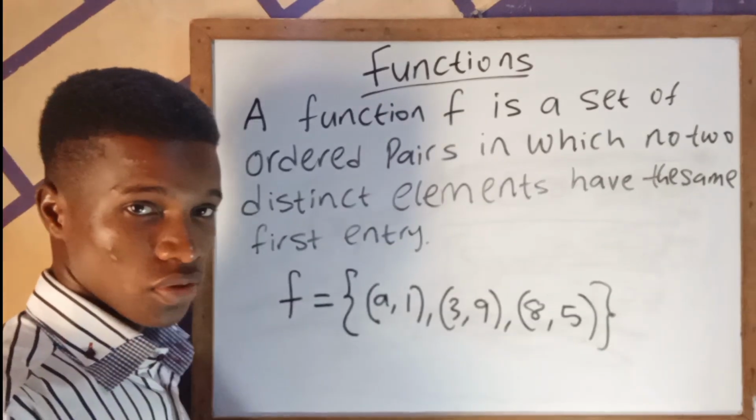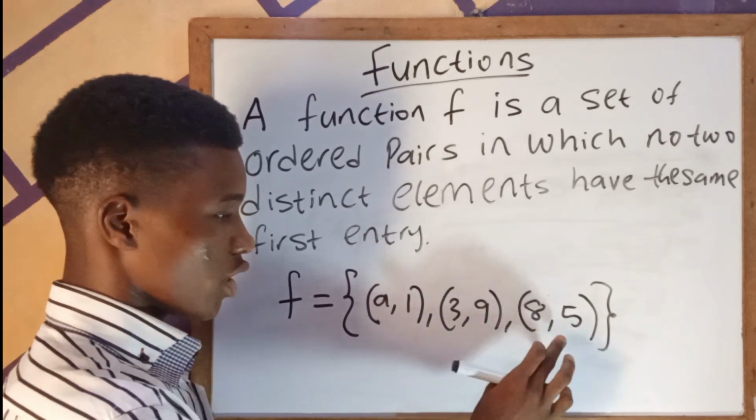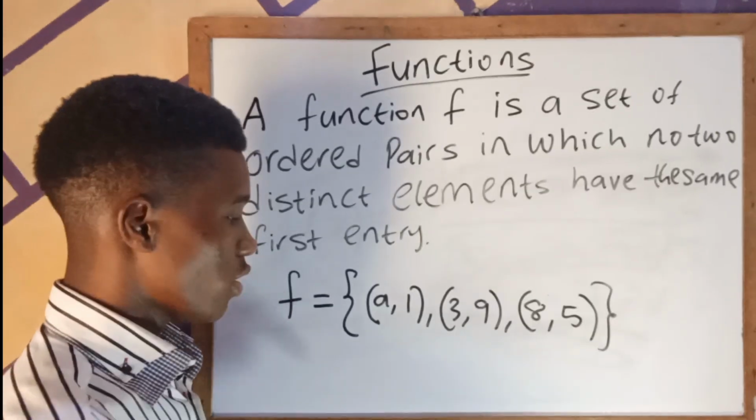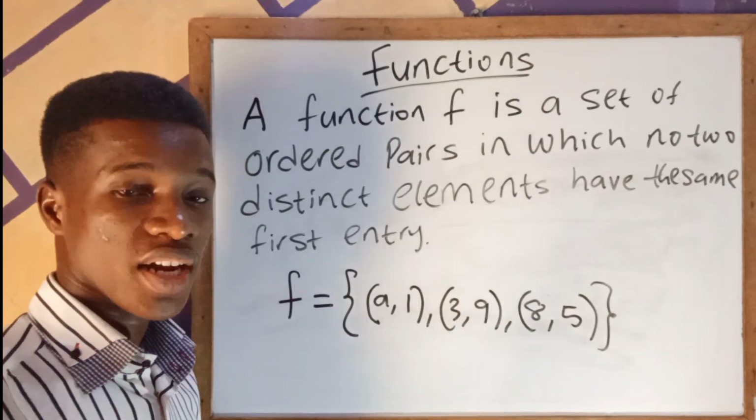This is a binary relation. But in this binary relation, no two distinct elements, this is an element, this is an element, this is an element, have the same first entry. So a function can also be seen as a special kind of relation.